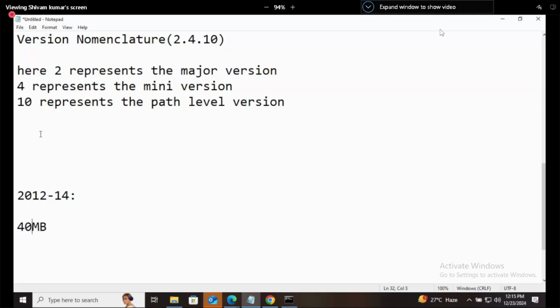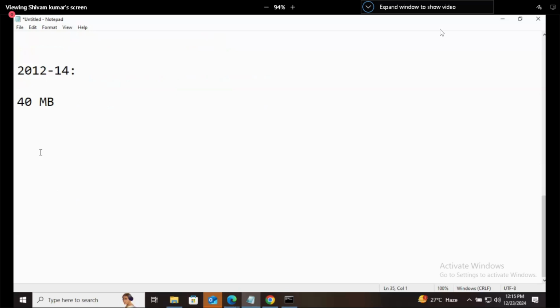And at that time, we were having only two options, chats and calls. Status option was not there. You know what is the current size of WhatsApp? Because after that, WhatsApp has introduced lots of things. So app size in 2024 is only 18 MB.